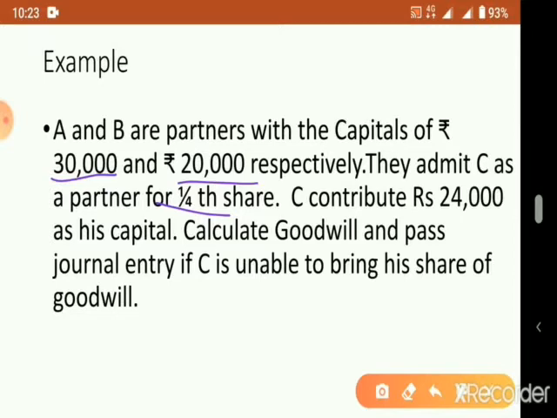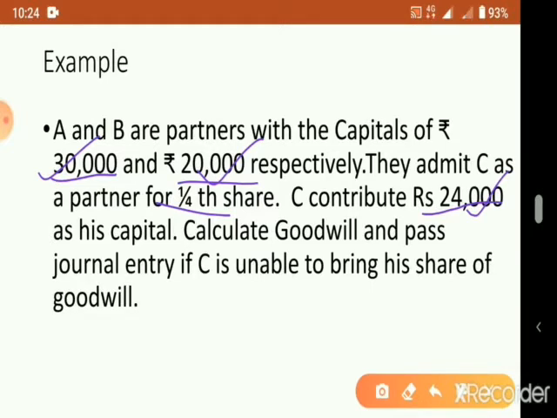So now we have the capital of A, B and C: A's capital 30,000, B's capital 20,000 and C's capital 24,000. Then calculate goodwill and pass the journal entry if C is unable to bring his share of goodwill. Even if he is able to bring it, no problem, but still we have to calculate the value of goodwill.